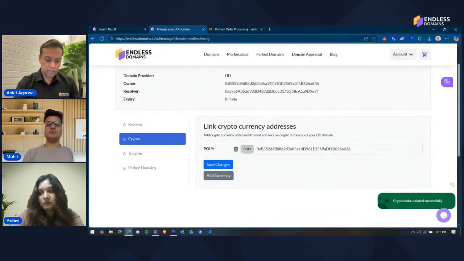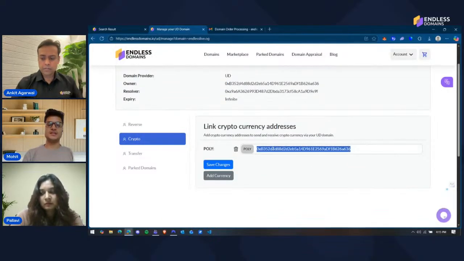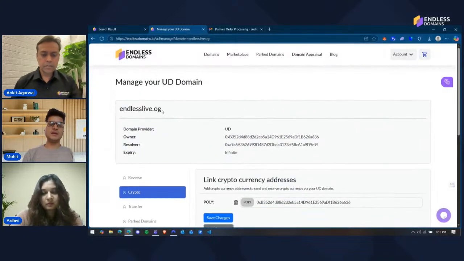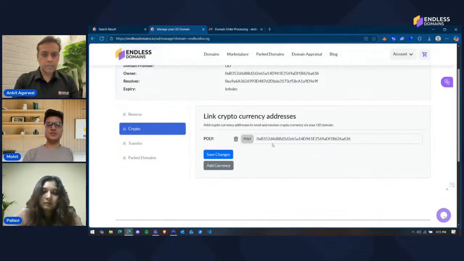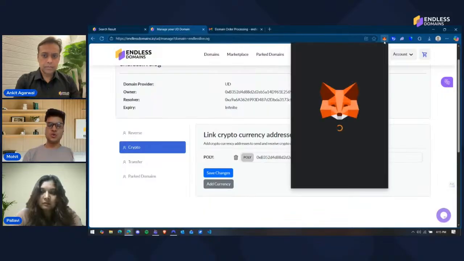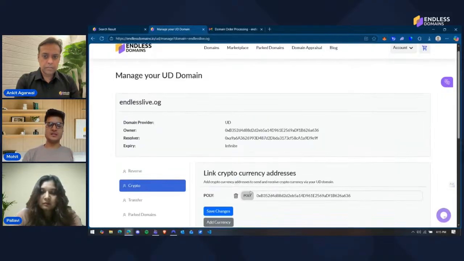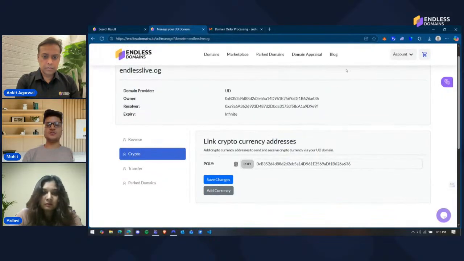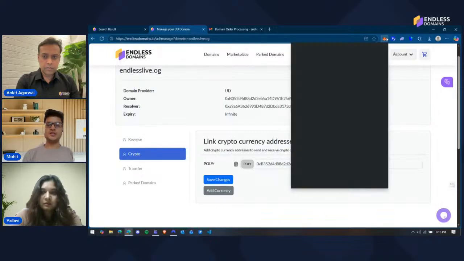So if anyone wants to send me Polygon funds to this address, they can simply type endlesslive.og instead of pasting this address as a whole. I'll show you an example. I've connected this crypto address, but reflection on the blockchain takes time, so I'll show you another example.